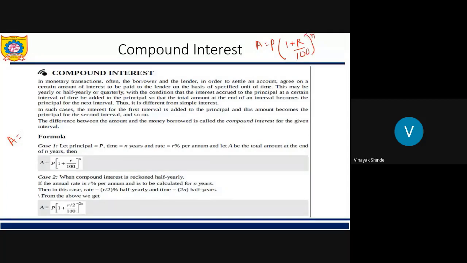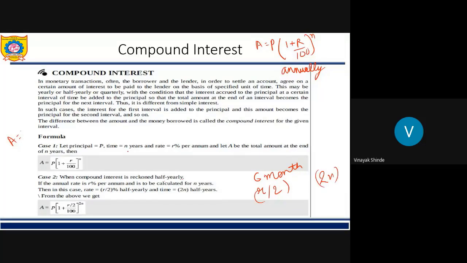This is if the interest is charged annually. Now if the interest is charged half yearly, what will be the period? It will be 6 months. So there is a rule that the rate becomes r by 2 and the time period will become 2n.